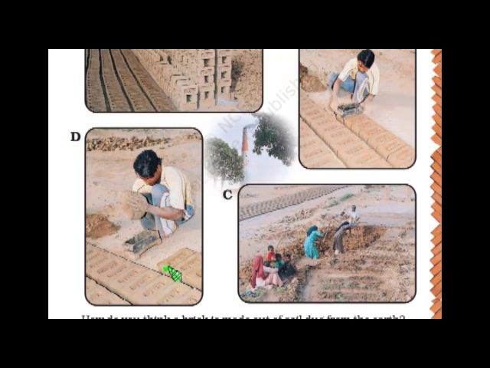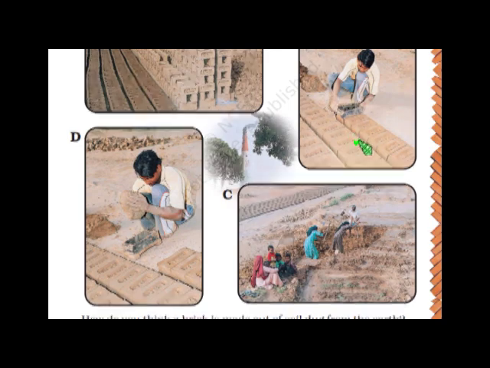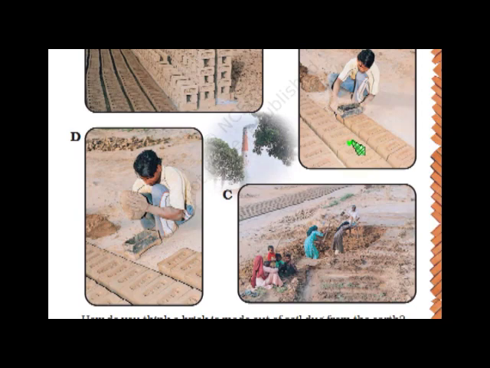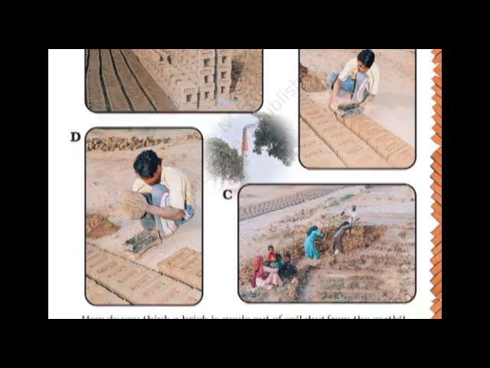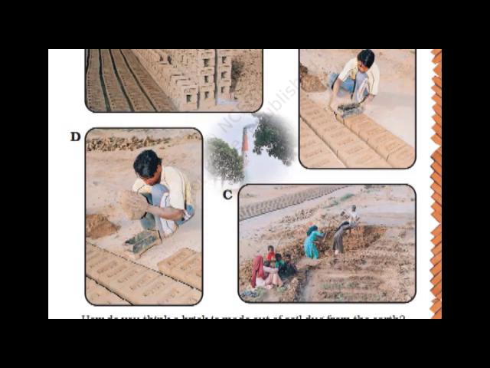So this mud, when it dries and a lot of heat is passed through it in the kiln, the bricks become hard. So how do you think bricks are made out of soil dug from the earth? Look at the pictures, discuss, and write the answer in correct order in the space here. Okay, you have to write the answer.